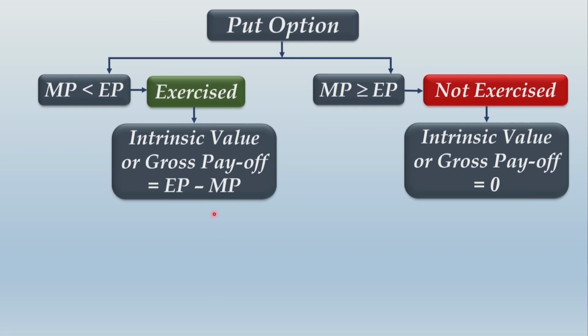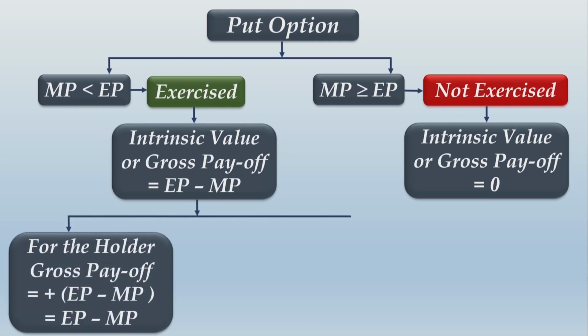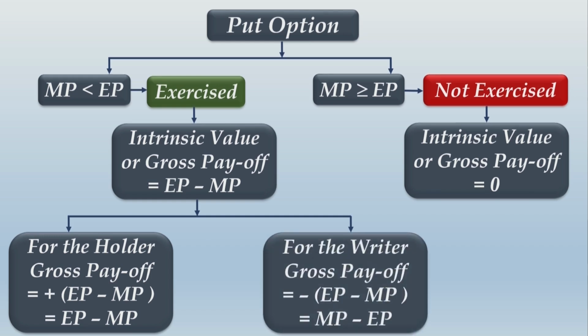So if I want to find the payoff for the holder, I will take EP minus MP, and outside the bracket I will put a plus sign for the holder, plus sign outside the bracket, and for the writer minus sign outside the bracket. So for the holder it is EP minus MP, and for the writer it is MP minus EP. Please write up this chart as well for put option, and then I take you ahead.